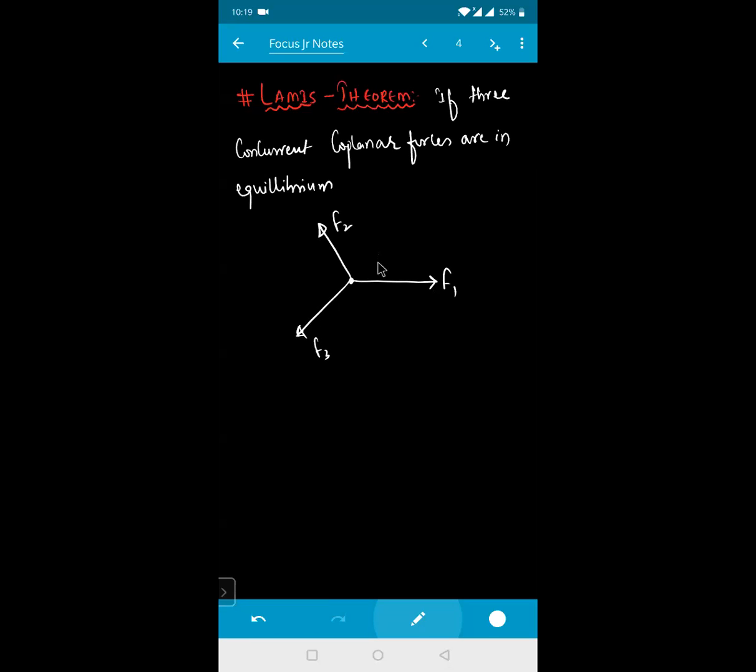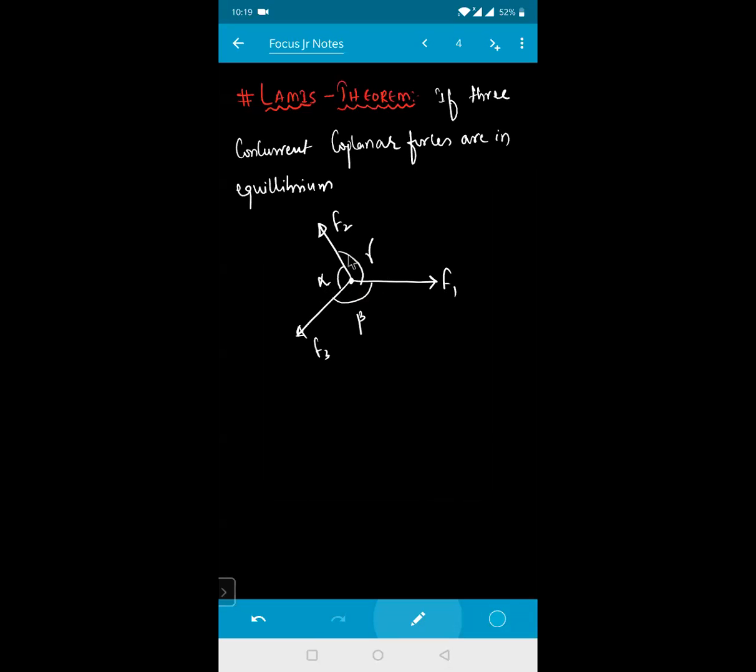This angle is, say for example, your alpha. This angle is, say for example, your beta. And this angle is, say for example, your gamma. In Lami's theorem, how do you write this one? See, F1, whatever angle is for F1, what is the exact angle opposite to that one?